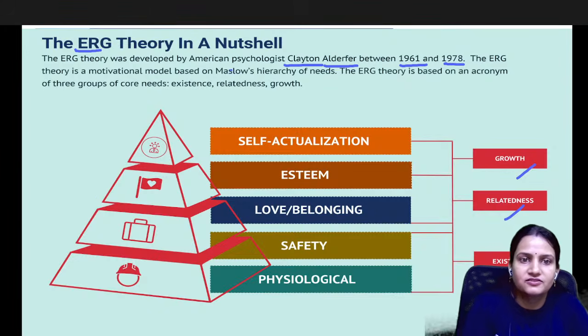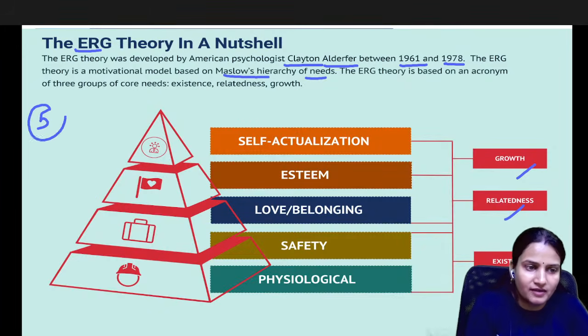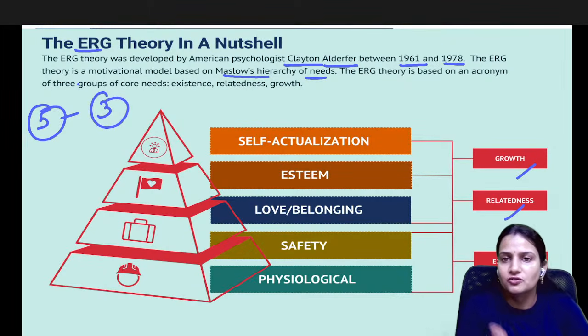Now, this theory is based on Maslow's hierarchy of needs theory. In Maslow we have a total of 5 levels, in ERG 3 levels. Maslow says that human needs have to be fulfilled only in a hierarchical manner, meaning step by step.